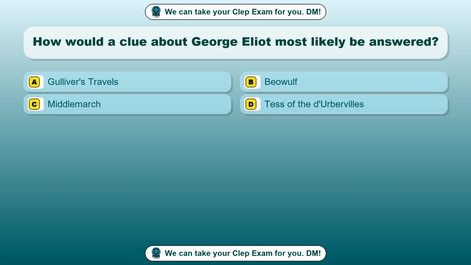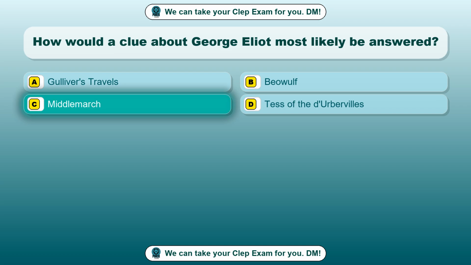Question 31. How would a clue about George Eliot most likely be answered? Option A, Gulliver's Travels. Option B, Beowulf. Option C, Middlemarch. Option D, Tess of the D'Urbervilles. The correct answer is option C, Middlemarch.